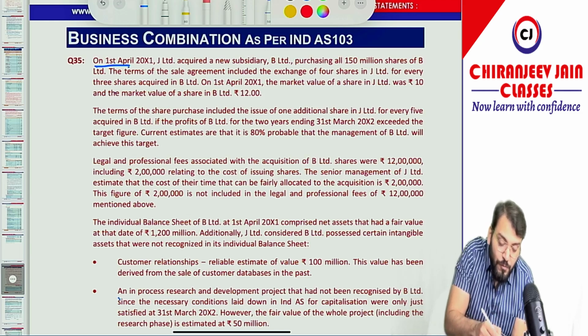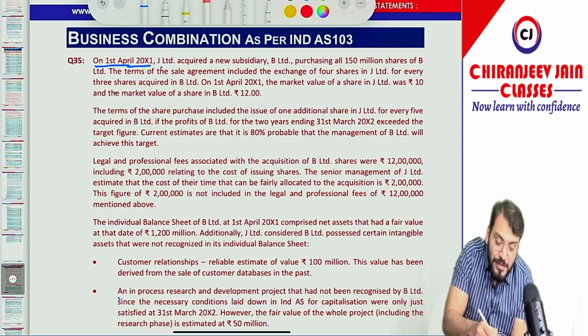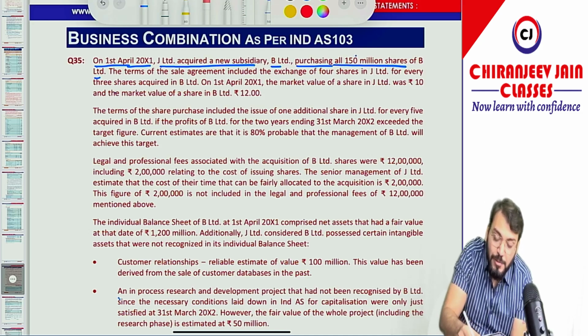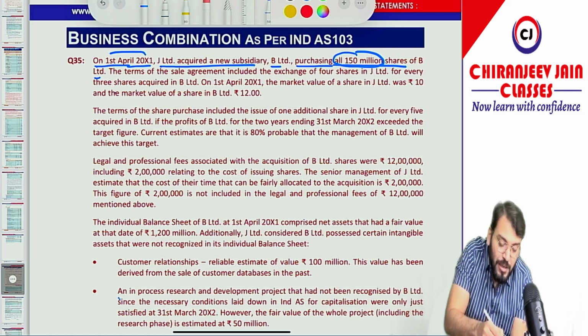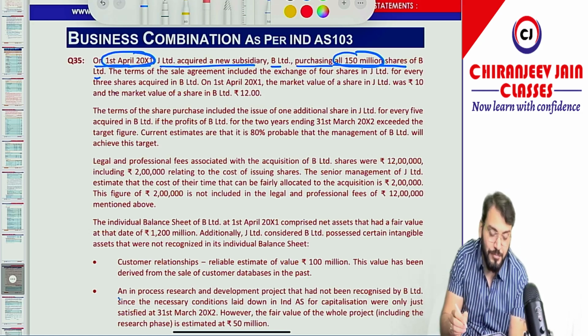So what is given: on 1st April 2001, J Limited acquired a new subsidiary B Limited, purchasing all 150 million shares of B Limited. Purchasing all the shares of B Limited means the date of acquisition becomes 1st April 2001.